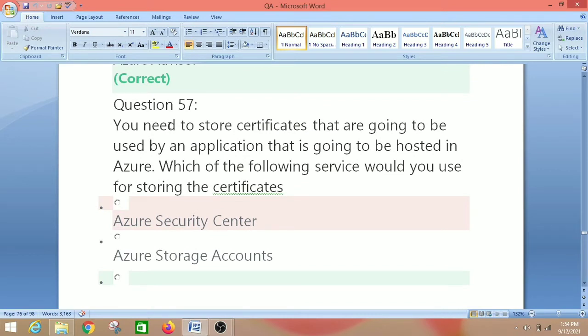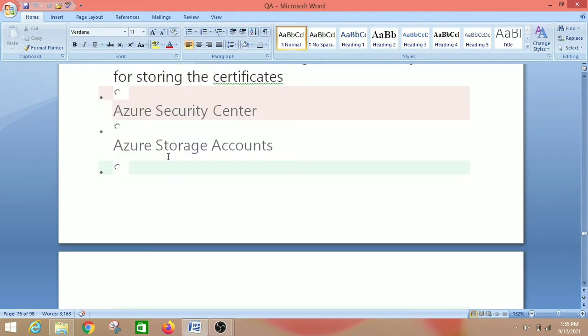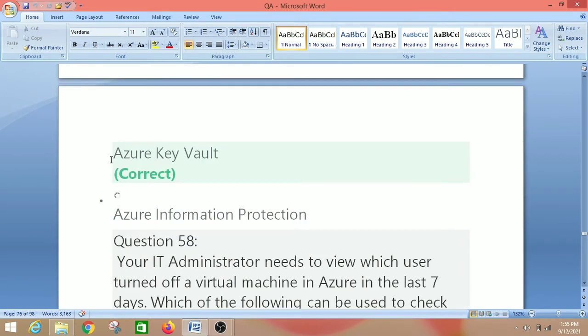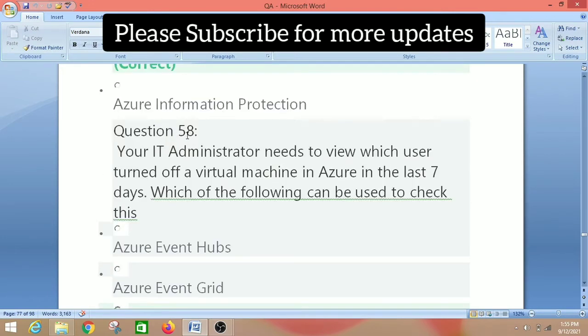You need to store certificates that are going to be used by an application that is going to be hosted in Azure. Which of the following services would you use for storing the certificates? So we have Azure Security Center, Azure Storage Account, Azure Key Vault, and Azure Information Protection. The right answer is Azure Key Vault, because certificates can be stored using the Azure Key Vault service. And the next question is question number 58.